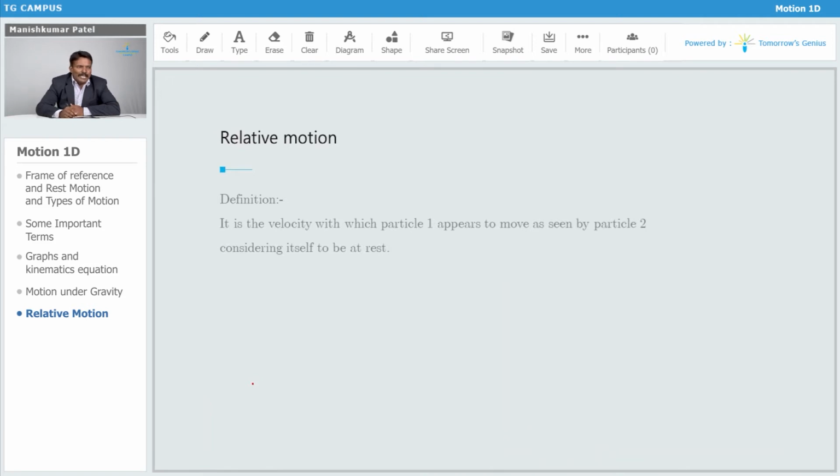So with respect to that frame of reference, there are various examples you can talk about for relative motion. Let's say this is a train which is moving over here. If you're watching the speed of the train from the outside, you will say the speed of the train is, for example, 100 km/h.